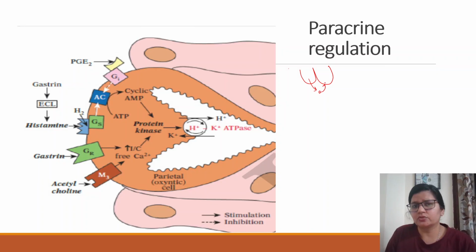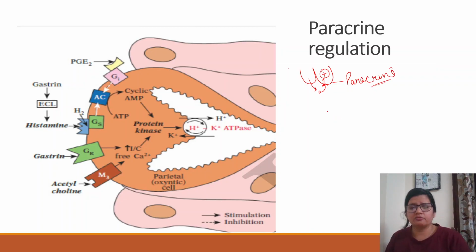And that is going to ultimately bind on the other one to cause a stimulatory or inhibitory effect, whatever it is. This type of communication is called paracrine communication, right? So here we'll be talking about which types of cells in the stomach communicate with each other and how they can influence the gastric acid secreting cell, that is the parietal cell.